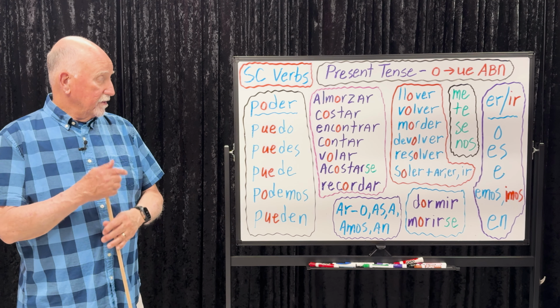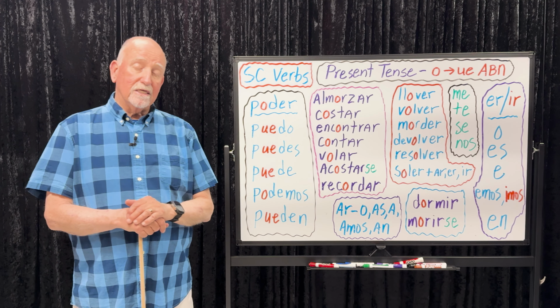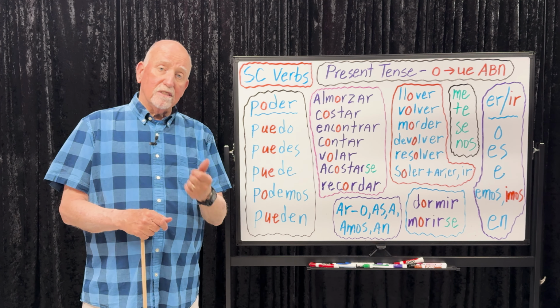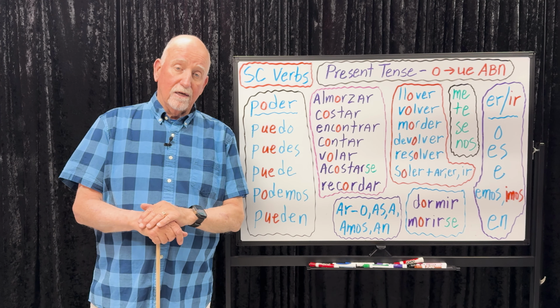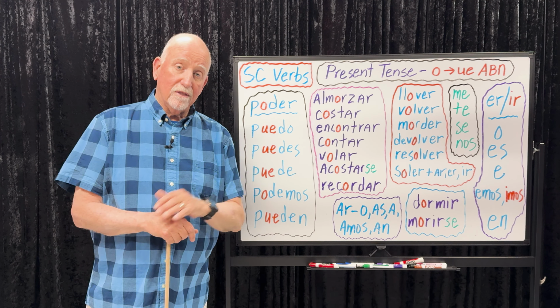All right, those are the present tense. So we've had present tense regular verbs, we've had present tense irregular verbs, we've had present tense go verbs, we've had present tense ZC verbs, we've had present tense E to IE stem changing verbs, and now we have present tense O to UE stem changing verbs. We've got 2 more to go in our 6-step lesson with the present tense.